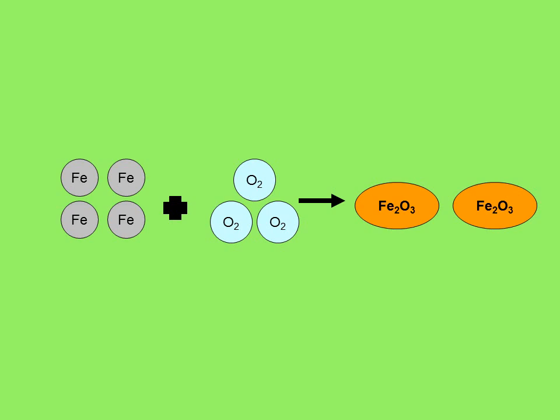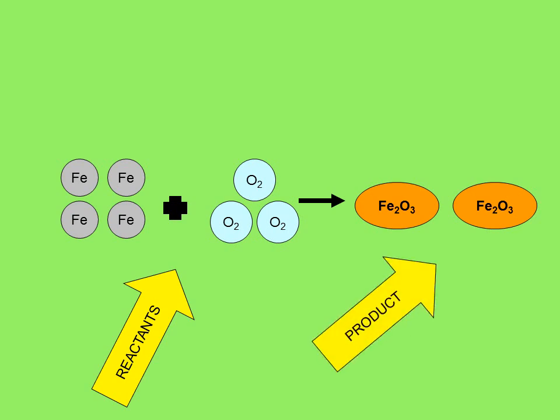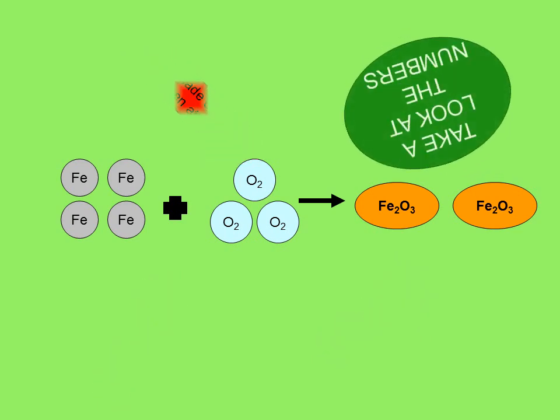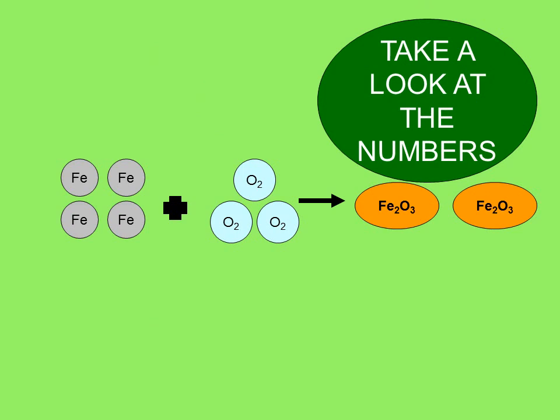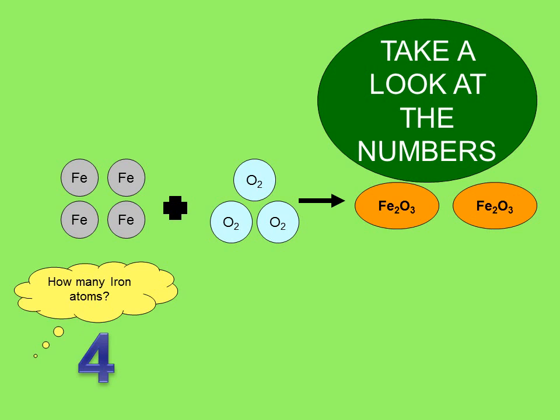So here we have a representation of this in atom format. Here are our reactants, the iron and the oxygen, and here are our products, iron oxide. So notice that the oxygens are made of 2 atoms each. Remember, those are diatomic. Now let's look at the numbers that we have. So how many iron atoms do we have? If you count them up, we have 4. And how many oxygen atoms do we have? If you count them up, we have 2, 4, 6, right?